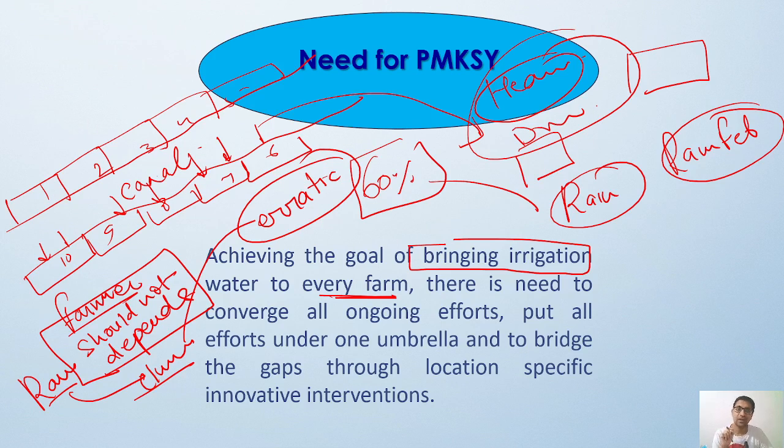That is why we need to converge the various ongoing projects which are going on here and there. If any project is going on under various ministries, we can attach that project to irrigation and link that irrigation with this whole process. So put all effort under one umbrella. Whatever irrigation projects are going on under various heads, let us bring all those under a single head. This will help in bridging the gaps, and we will also have innovative interventions, state specific and location specific.